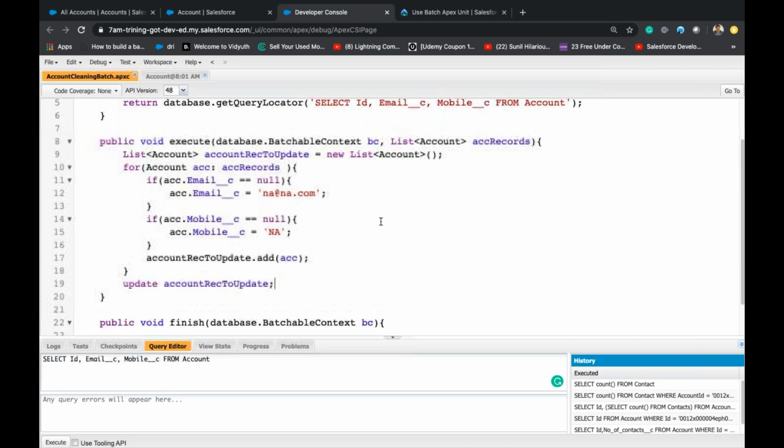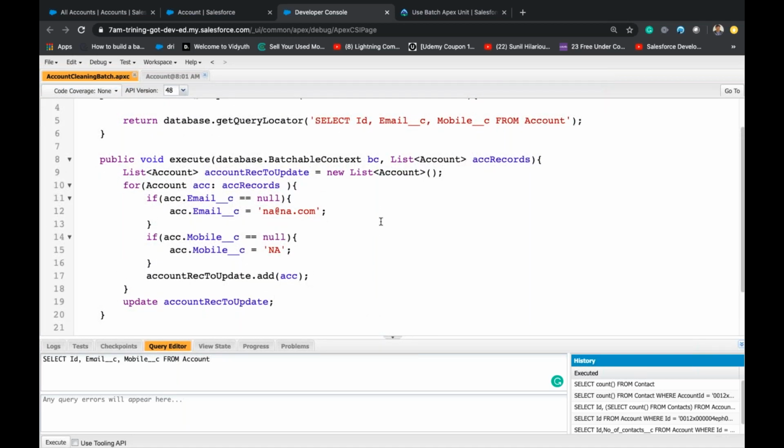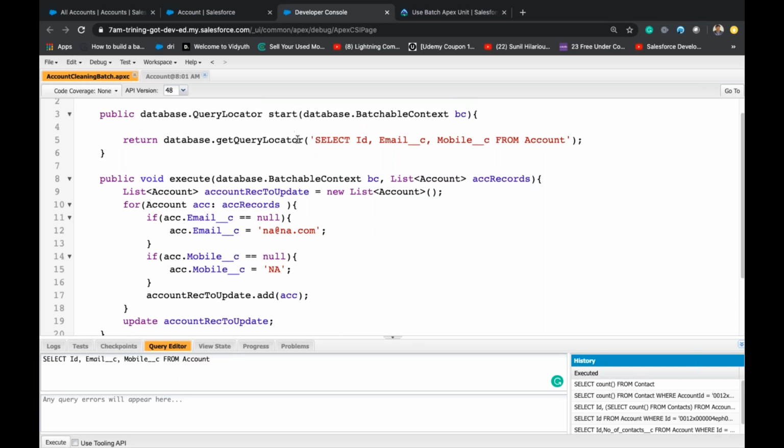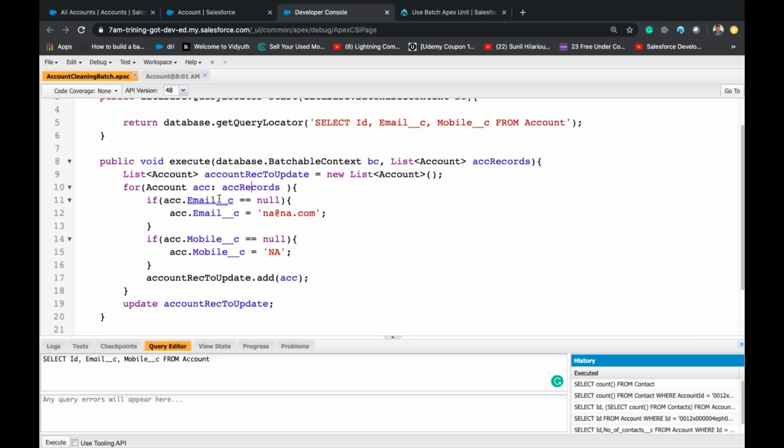So what did I do? Whatever records I get into ACC records, I iterate over them and check whether email and mobile are null or not.